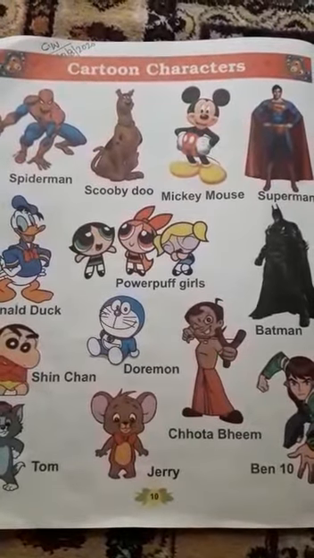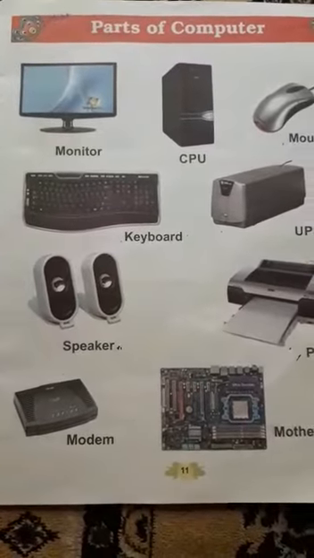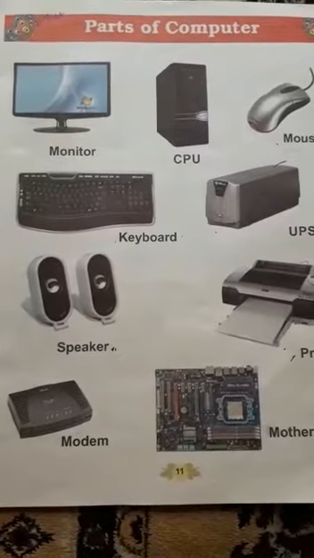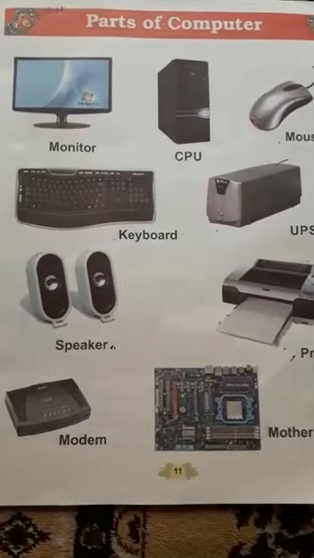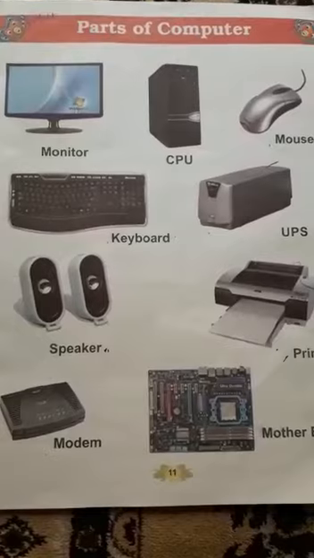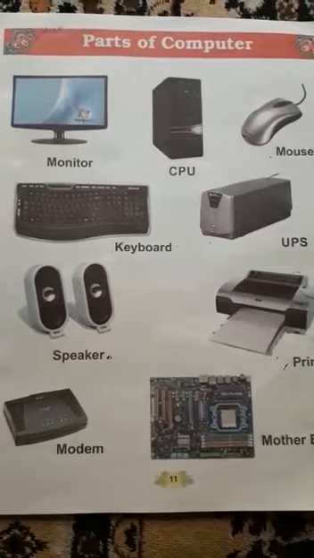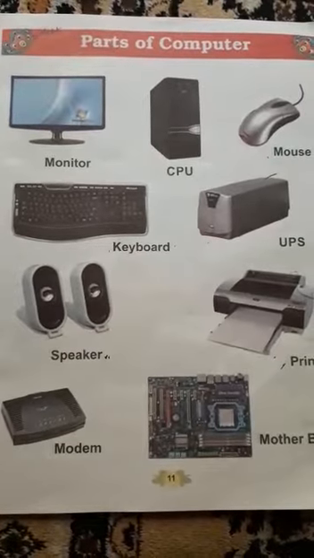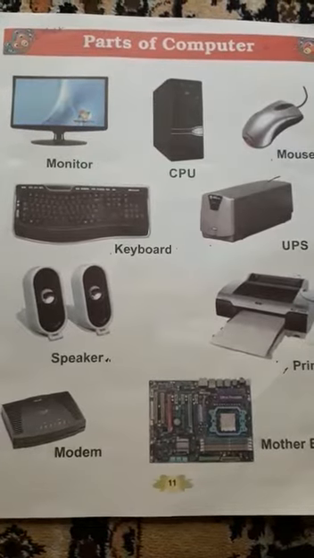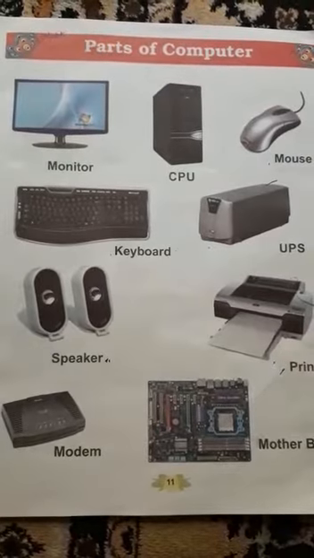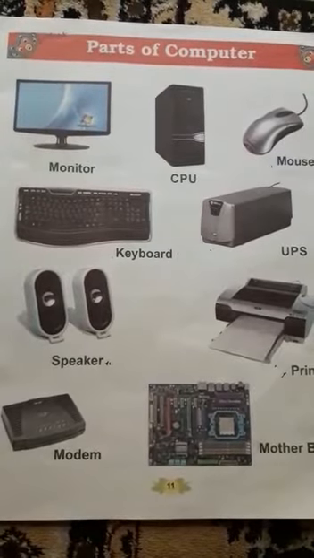Now we will read the next chapter, parts of computer. Children, do you know what a computer is? A computer is an electronic device. In this lesson you will learn about the main parts of the computer. So children, we all know that our body is made up of different parts like eyes, ears, nose, hands and legs. Similarly, a computer also consists of various parts that help in its working. Let's learn about the different parts of the computer.